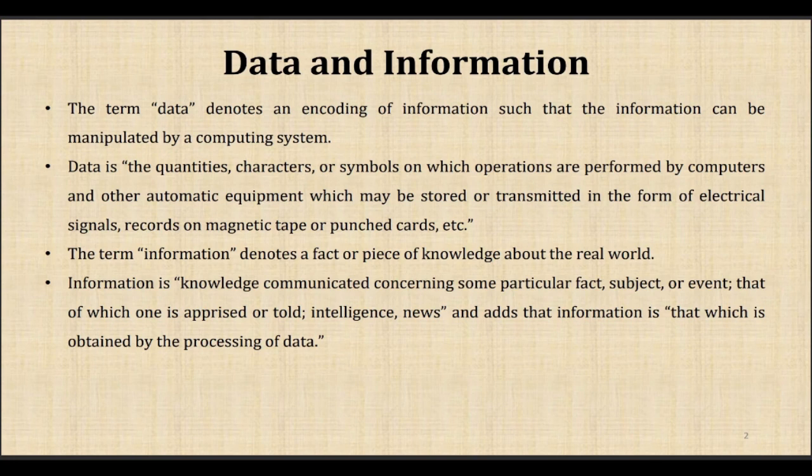In data, we have quantities, characters, symbols, and other information, and the data can be stored. It can be transmitted through electrical signals as well as stored in magnetic tapes. Information is knowledge which can be communicated about a particular fact, subject, event, or occurrence.